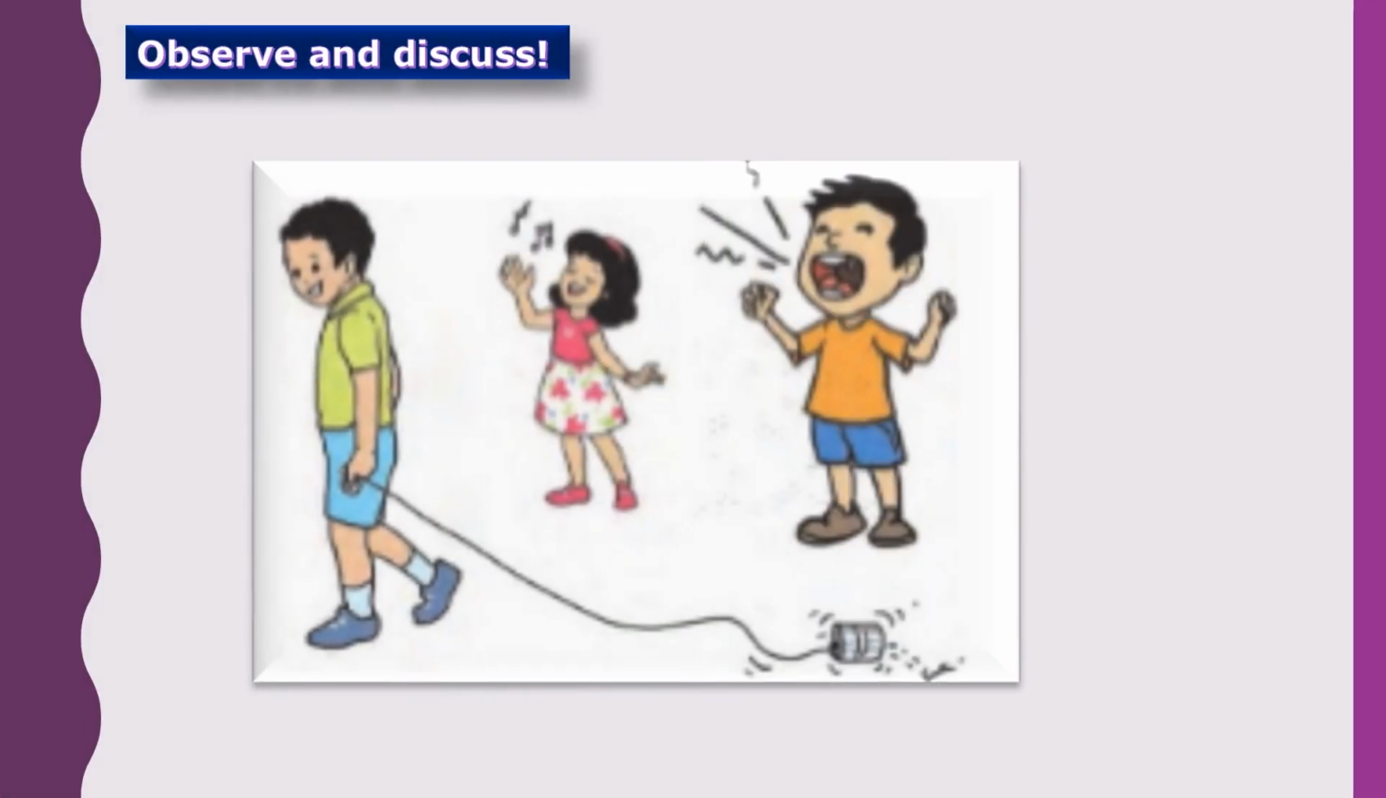Next topic is observe and discuss. Which of these sounds is pleasant from this picture and which sounds are nonsense to people? In this picture, a boy is playing with one thing. So that sound is nonsense. And when the boy is crying, that is also unpleasant to hear. But the girl is singing, so that sound is pleasant. Okay, children?